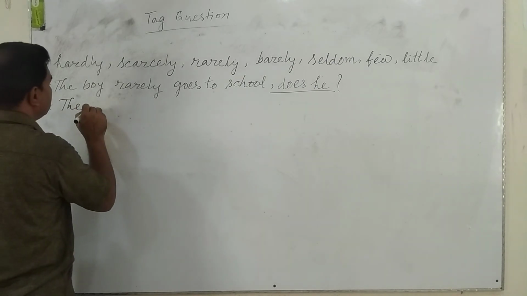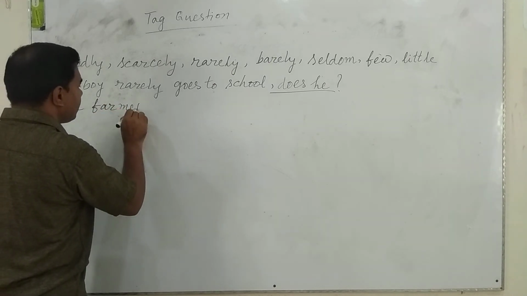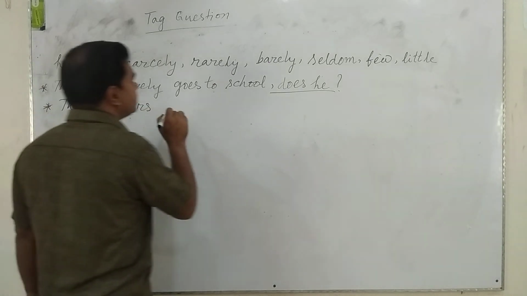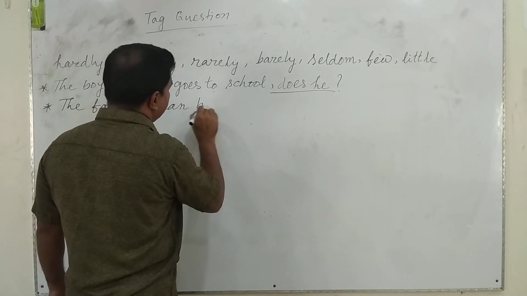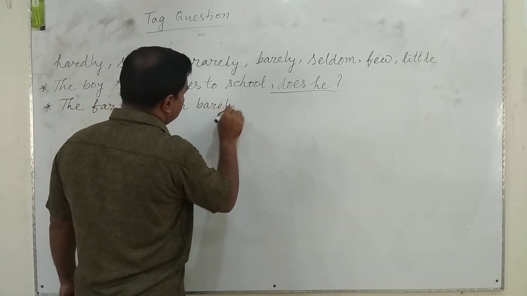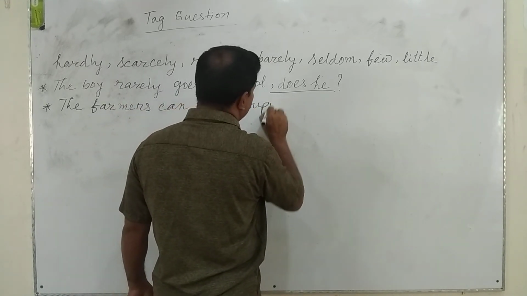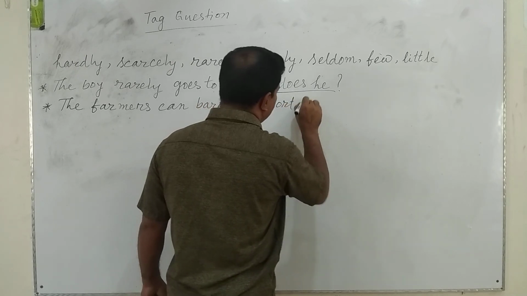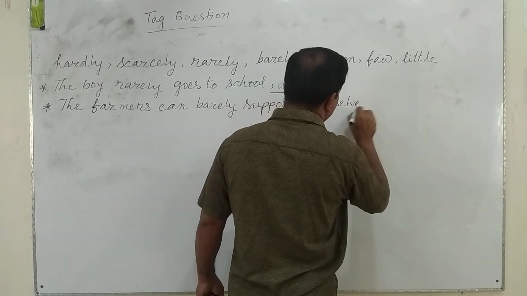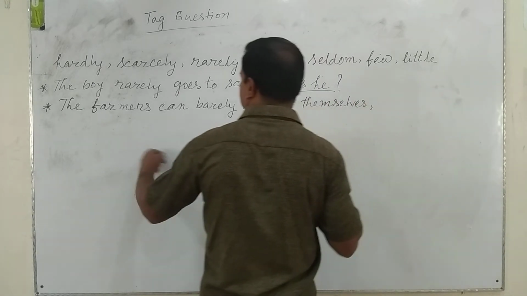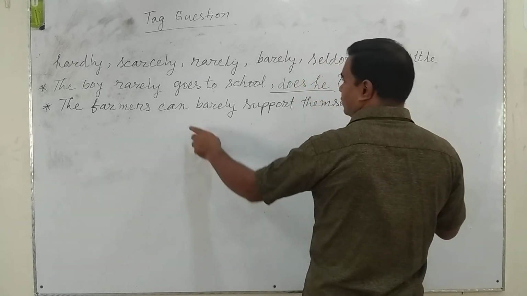Notice another example. "The farmers can barely support themselves."